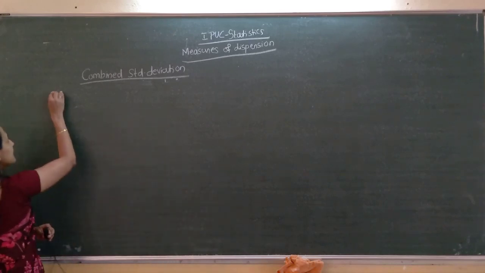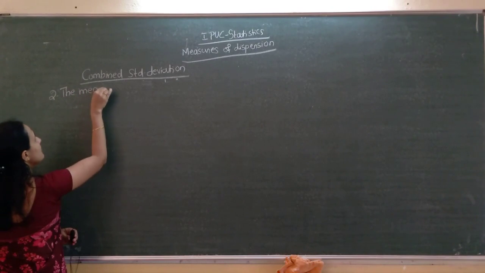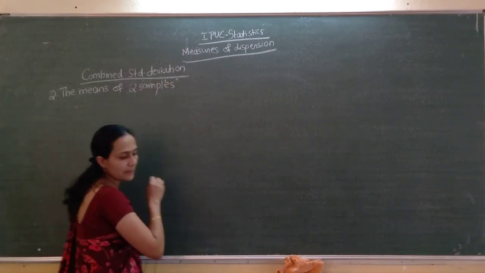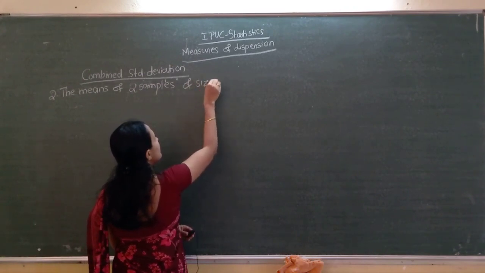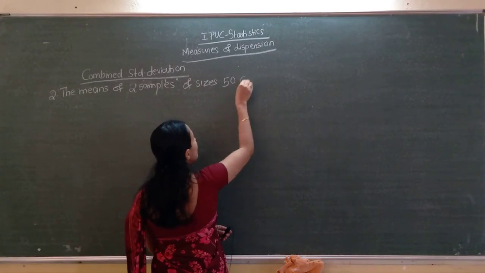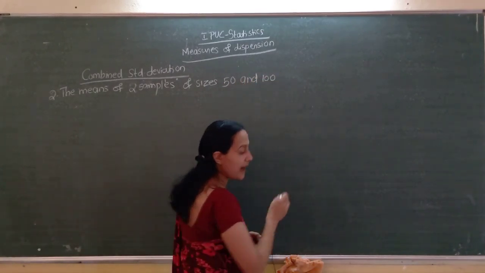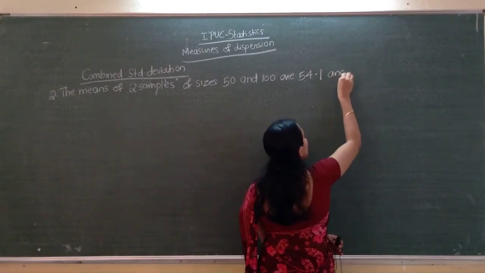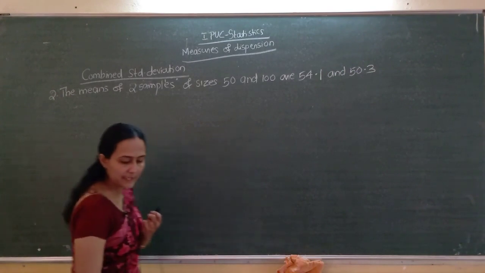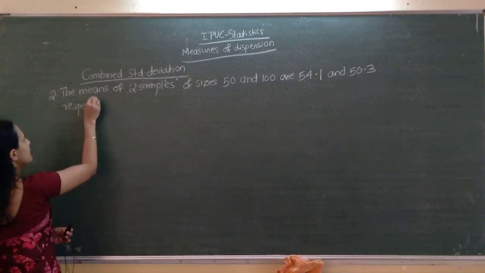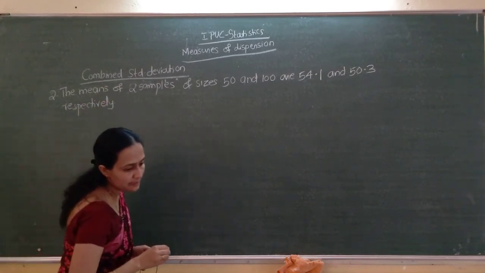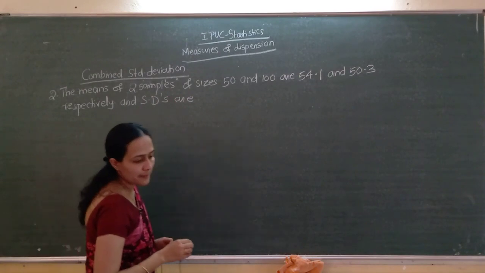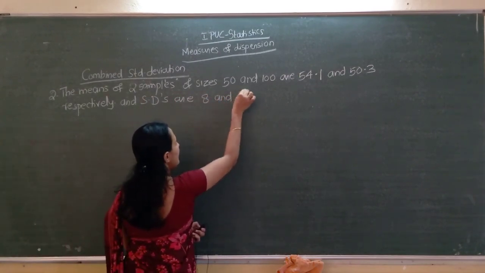The second problem. The means of two samples of sizes 50 and 100 are 54.1 and 50.3 respectively, and standard deviations are 8 and 7.